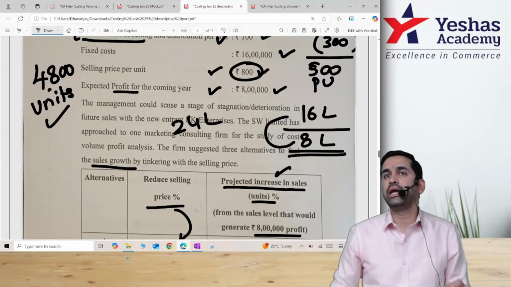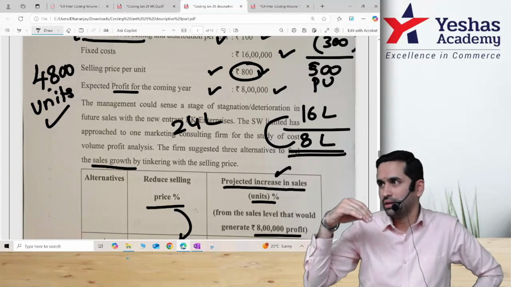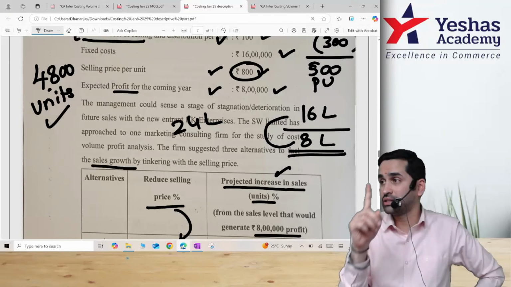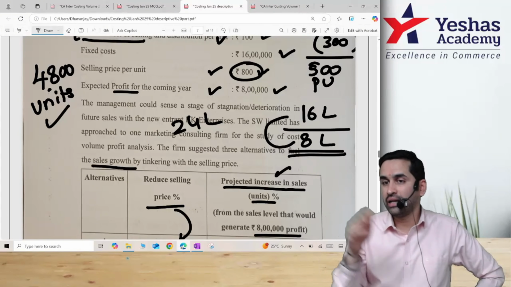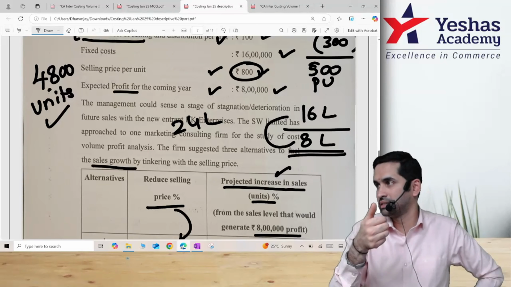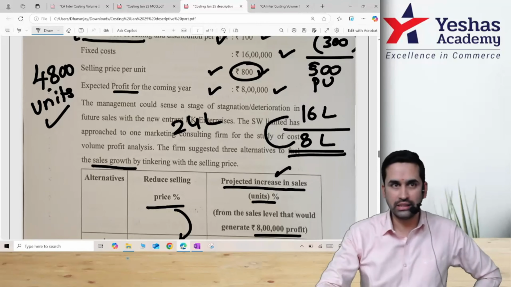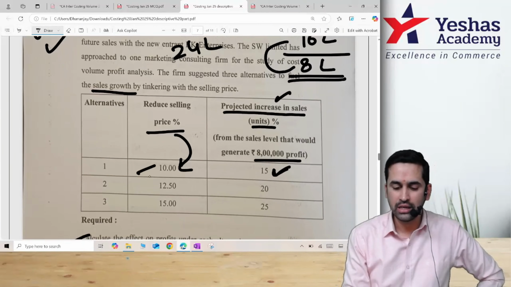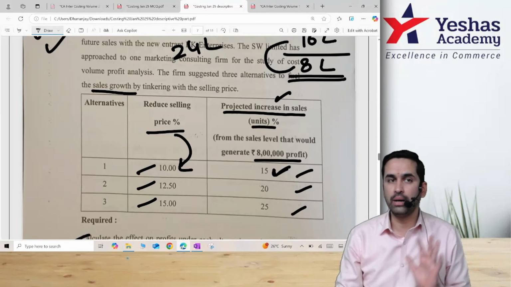If you remember, in marginal costing, after doing the initial 15-16 sums, we had one application based first question. They had an original budget and then they gave plan A, plan B. We will reduce the price, our quantity will increase. Another plan was we will increase the price, our quantity will decrease. Here all three strategies, our price will come down, because of which our quantity will go up.